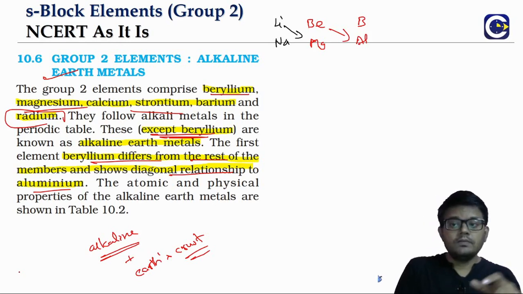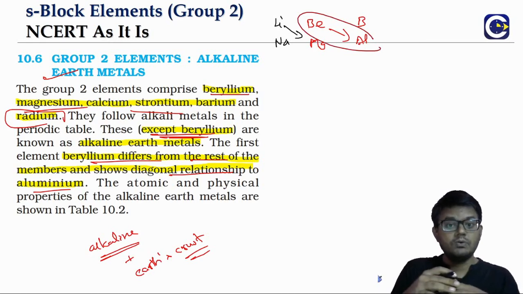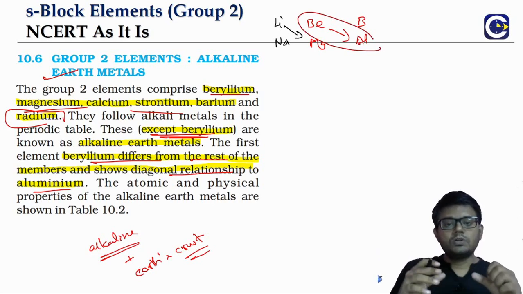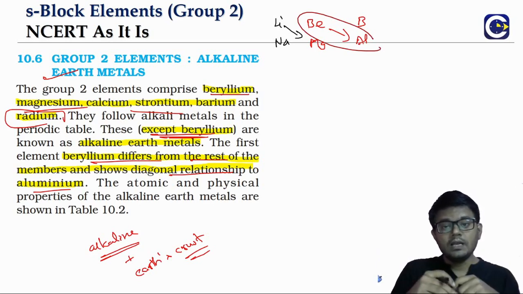Same will be the case with beryllium and aluminum, but we will discuss that when we go to that particular section. Okay, so this is the quick introduction to group 2, which we also call alkaline earth metals.